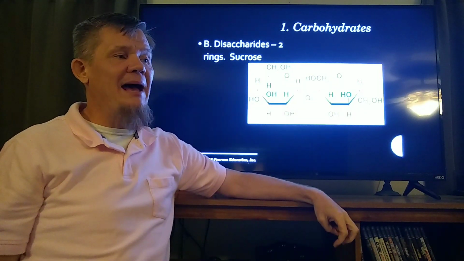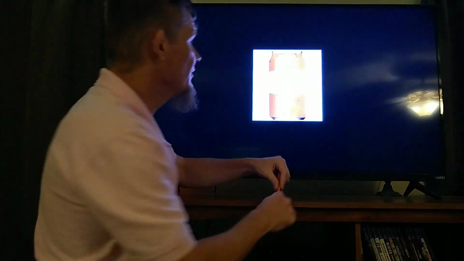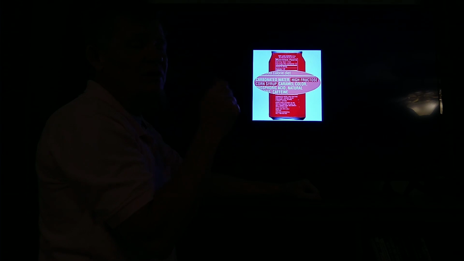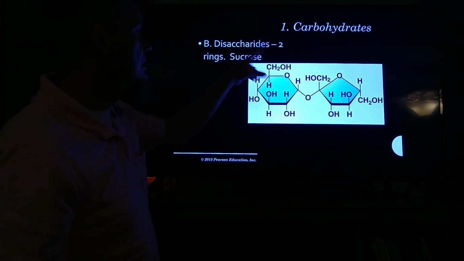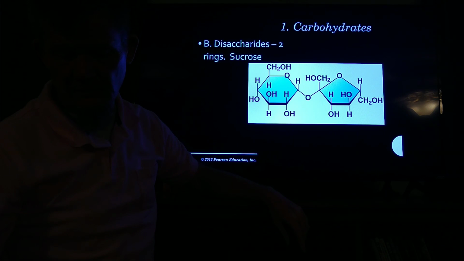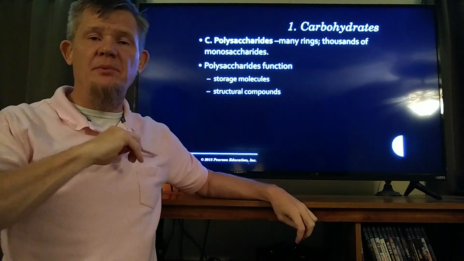So if you look at the back of a soda can, we see right here high fructose corn syrup. This is why pretty much any sweetened sugary drink, if you look at the back of it, they're all the same. The first ingredient is always going to be water, but the second ingredient is always going to be high fructose corn syrup. Fructose is very, very sweet. Again, sucrose, 2 rings, table sugar. Next are polysaccharides, and let's talk about polysaccharides in the next video.